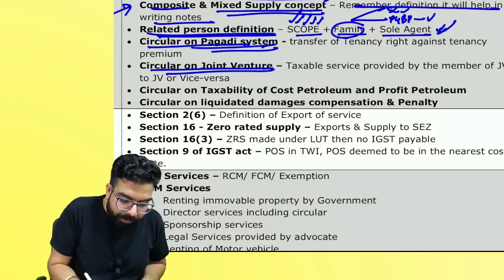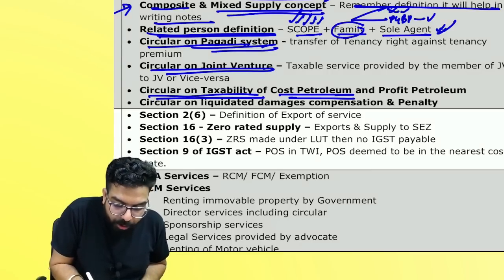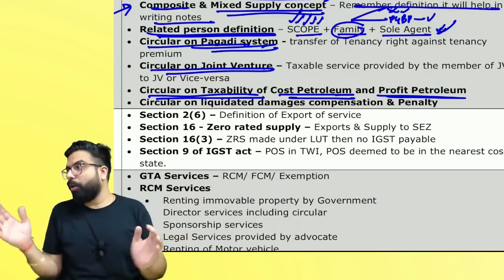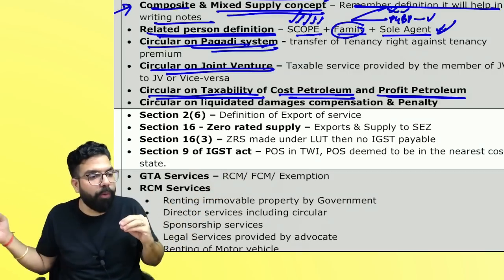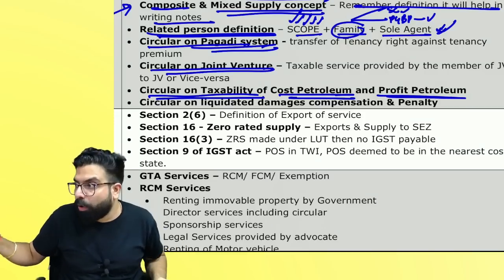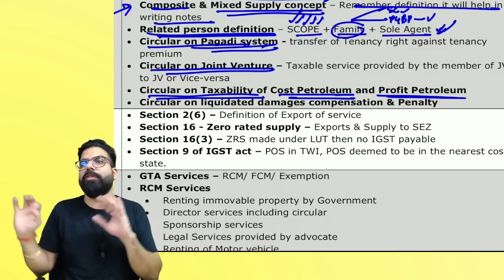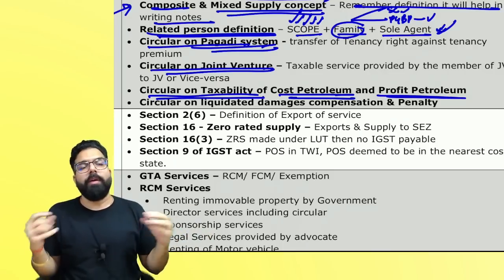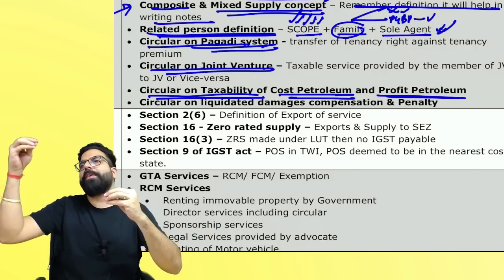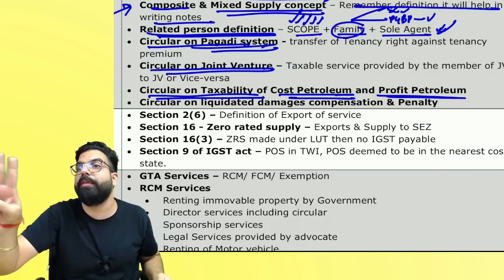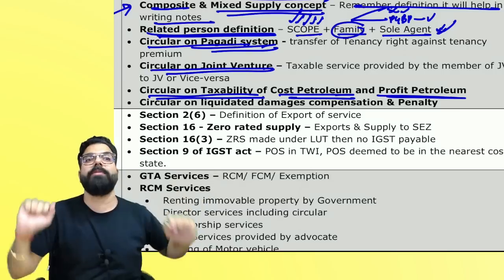The next one, sir, remember taxability of cost petroleum and profit petroleum. Government gave me the license to explore mineral oil. I extracted mineral oil or petroleum. Here, when I extracted petroleum, government told me some petroleum you keep because you have incurred some cost. Cost petroleum is never a consideration because I have given some services to the government.